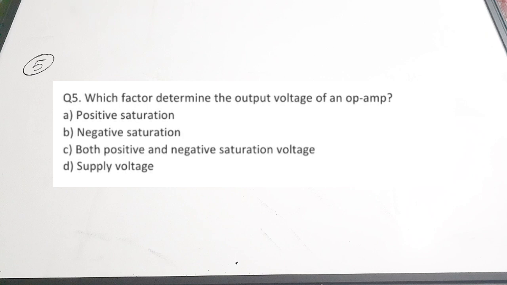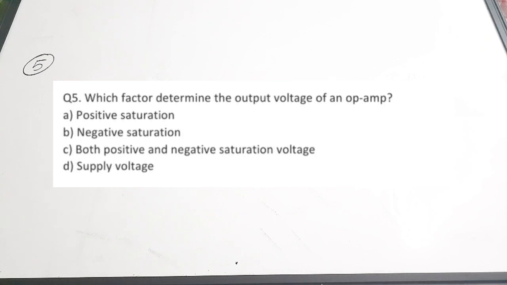Okay, so the output is proportional to the input voltage only until it reaches a saturation voltage. So the output cannot actually exceed the positive saturation voltage and also negative saturation voltage. Your output can either be positive or negative, but it cannot exceed both of these saturation voltages.